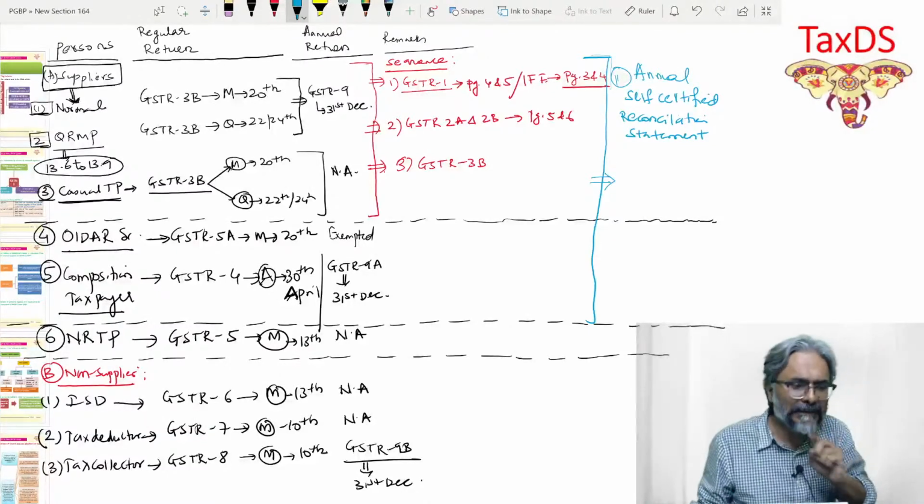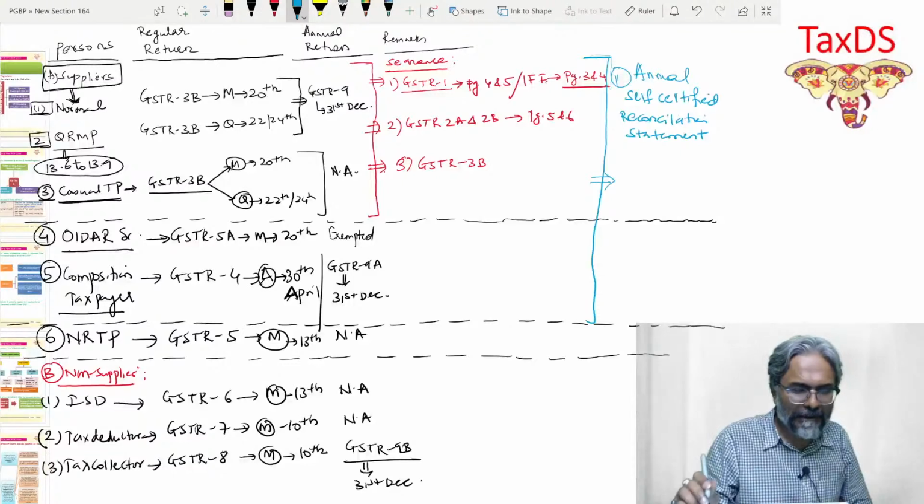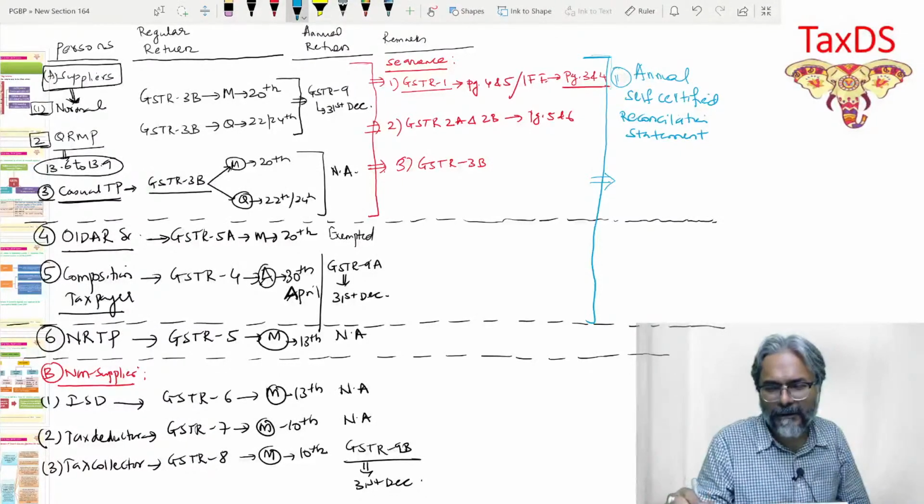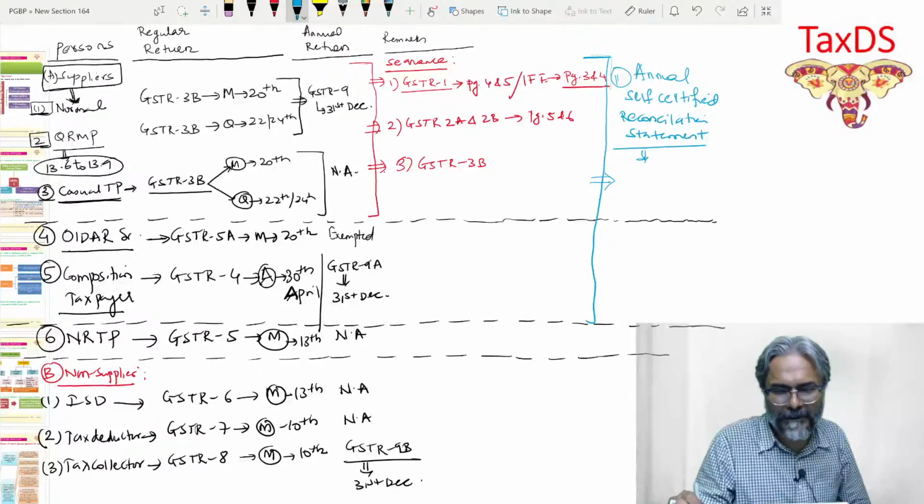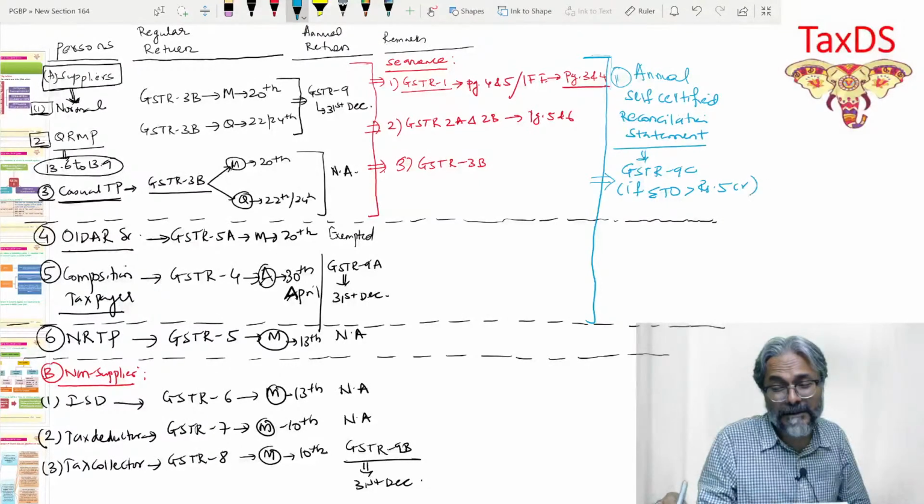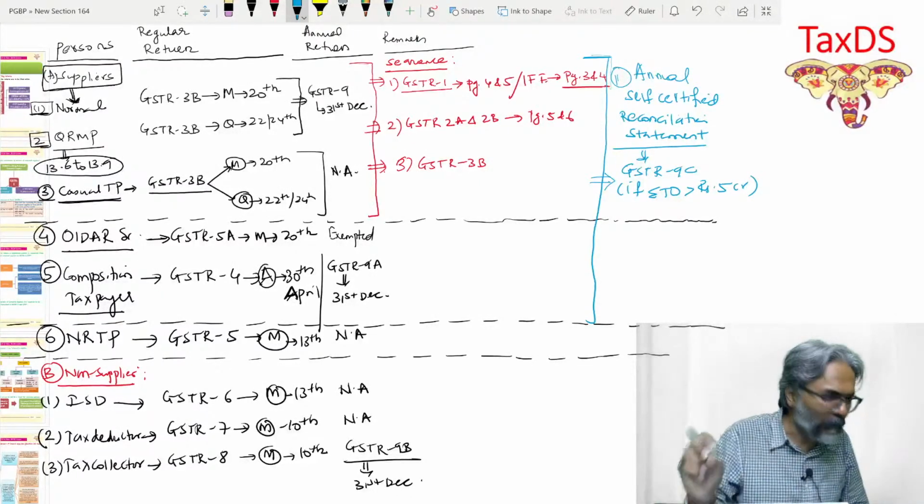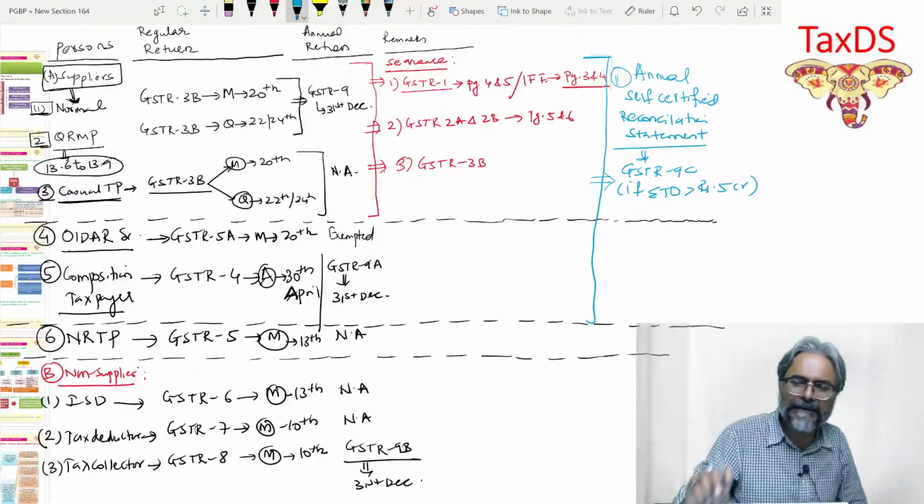Now, who is the person who is supposed to do this? First of all, let's look at this particular part, to whom it is applicable. So, therefore, this is through GSTR 9C. GSTR 9C is applicable only if your aggregate turnover is more than rupees 5 crores. See, the compliance is more, na? Aggregate turnover is more than rupees 5 crores. Only in that particular case is this annual self-certified reconciliation statement required to be filed.